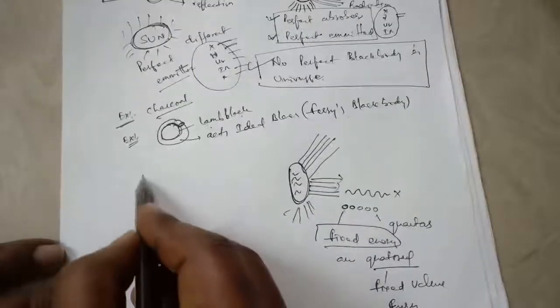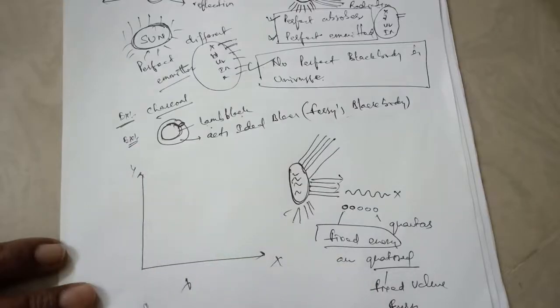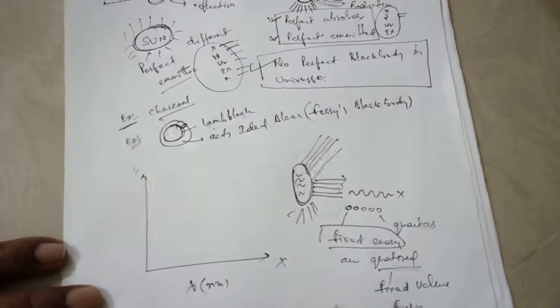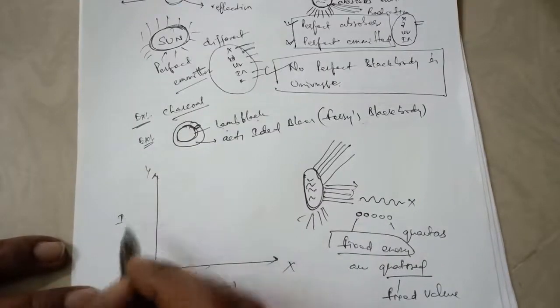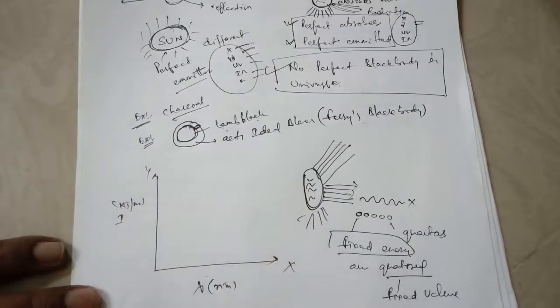Here there is a graph, with an x-axis and a y-axis. The wavelength of the radiation, lambda, in nanometers is taken along the x-axis, and the intensity, in kilojoules per nanometer, is taken along the y-axis.